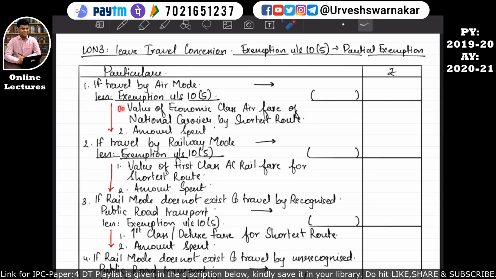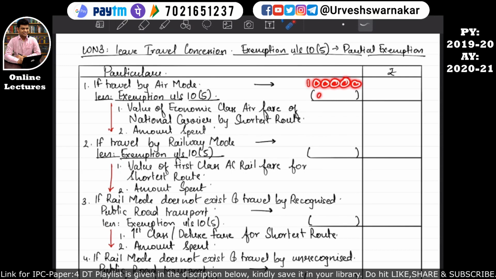The first point says that we have to calculate the value of the economic class airfare of the national carrier by the shortest route. Don't worry, you don't need to calculate all this, you don't need to ascertain the value. Simply this entire statement will be written, and the amount of that will be given to you in the exam, and the amount actually spent by the assessee will be considered over here, and whichever is lower of these two will be considered, and the actual amount received by the assessee will be further subtracted from this value.